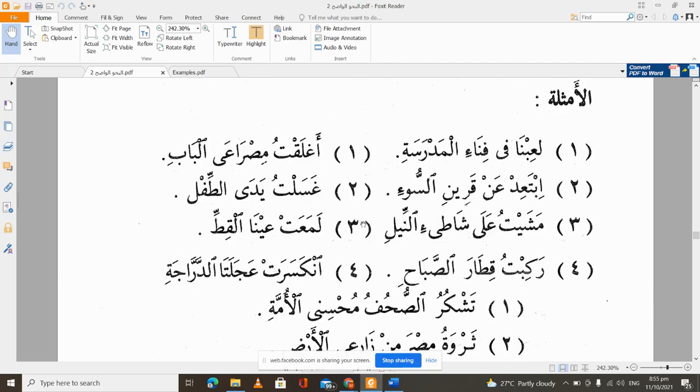So we have what? لعبنا في فناء المدرسة. We played in the compound of the madrasa. We played in the yard of the school, or in the compound of the school. So we can see that our mudaf is what? Our mudaf is fina'i. And you can see it does not have alif and lam like we said before, and it also does not have tanwin. We say fina'il madrasa. So let's look at how it happens.